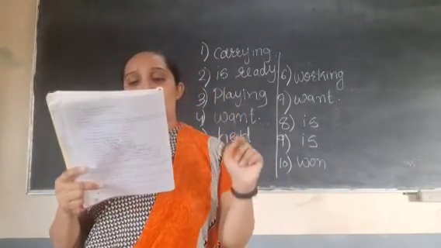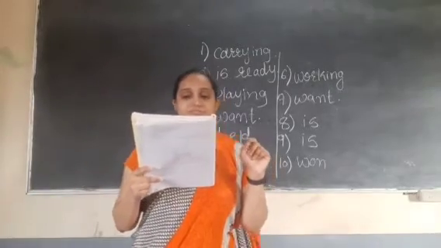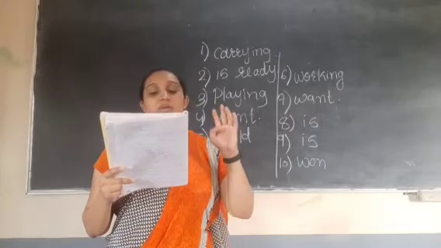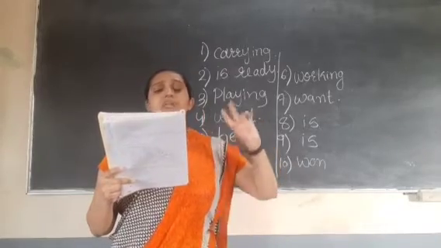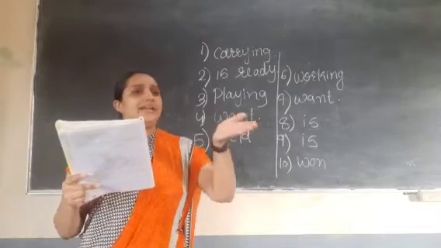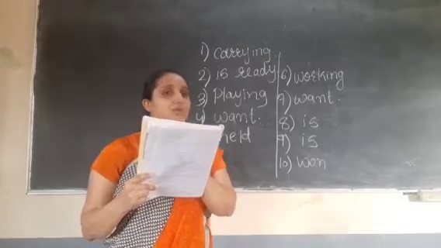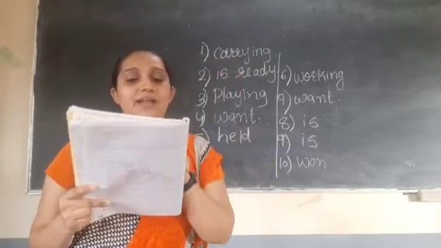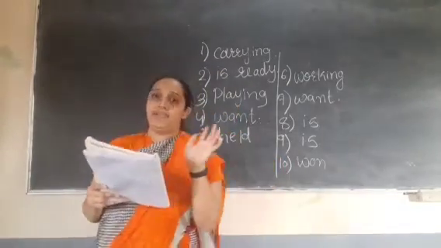Now next. He works two jobs. He wants to make a decent living. Yes. Now listen. If we write like this, he works two jobs to make a decent living is enough. No need to write he wants, right? Because to is already there in the sentence. So we will not write it two times. Right? So how will we write? He works two jobs to make a decent living.